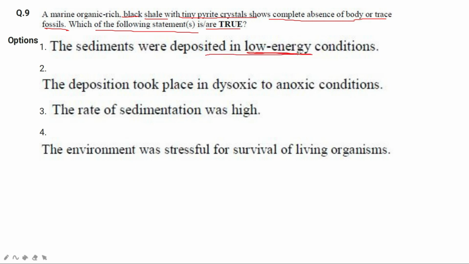In case of low energy conditions, the sediments of small size, the clay particles, get deposited. And as you can see, that is a shale. We know that it must have been deposited in a low energy condition, so this is a right option.